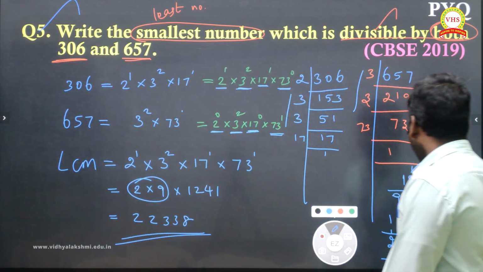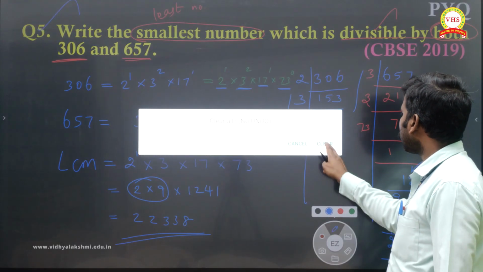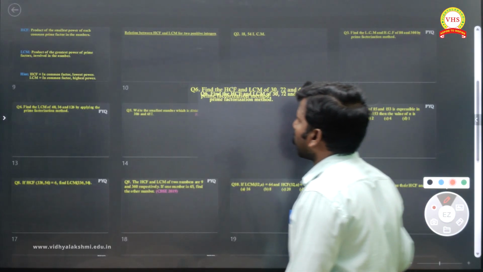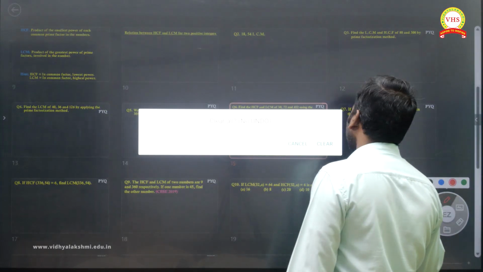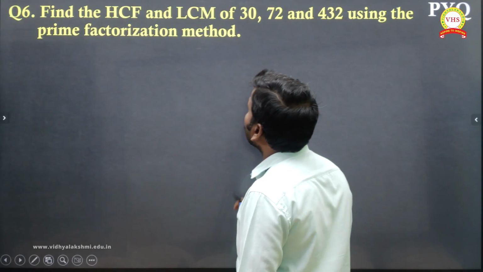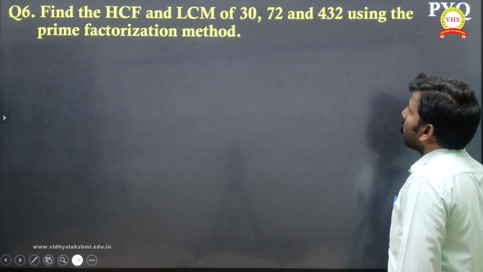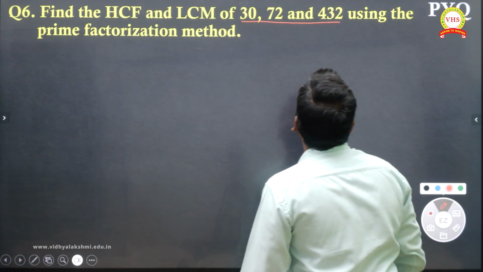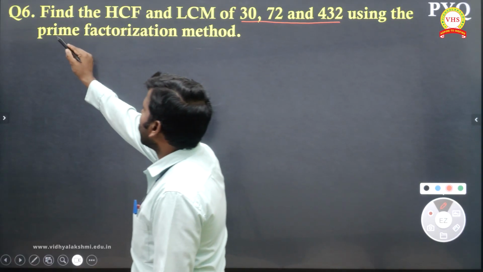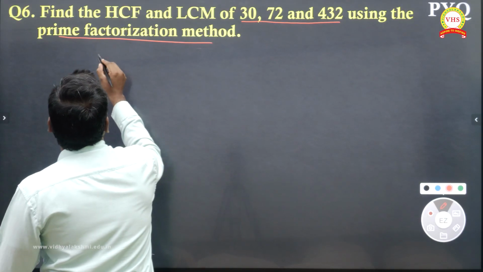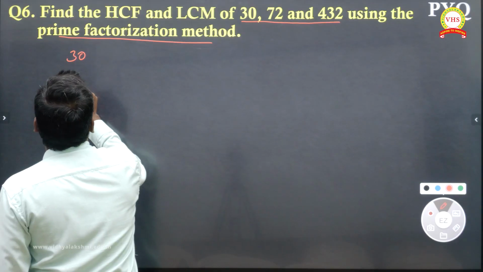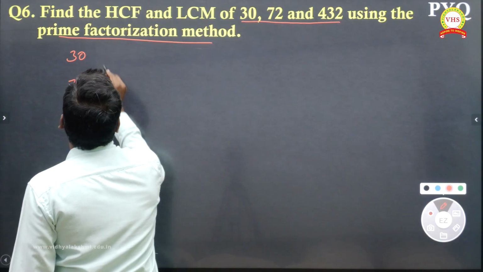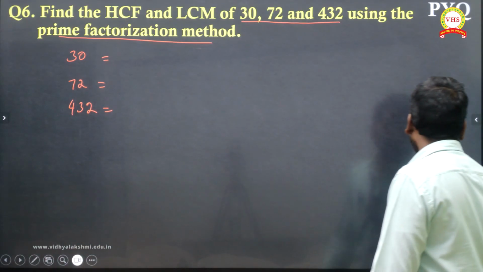Okay, right. Next, question number 6 will start. Question number 6 says: find the HCF and LCM of 30, 72 and 432 using prime factorization. So both we have to find. First number 30, then 72 and 432. For all these three numbers you should find the prime factorization.